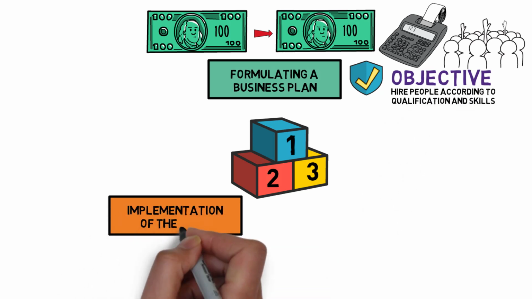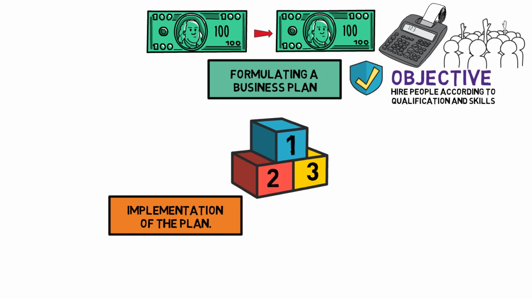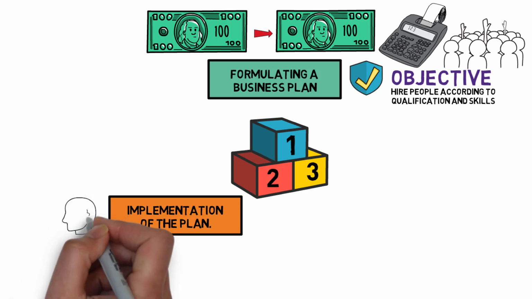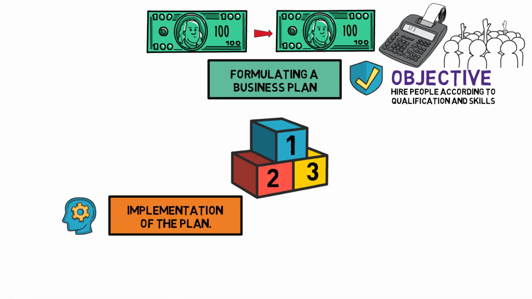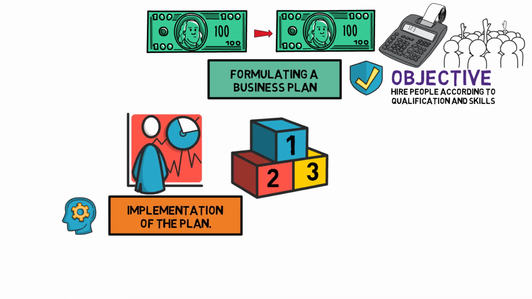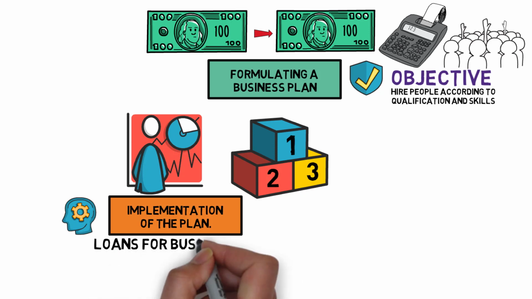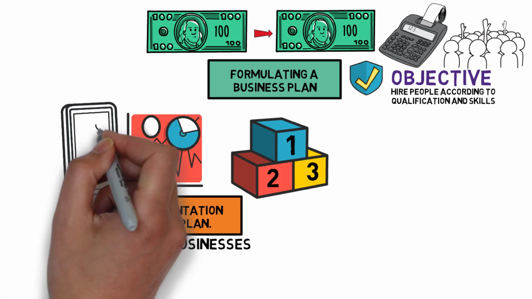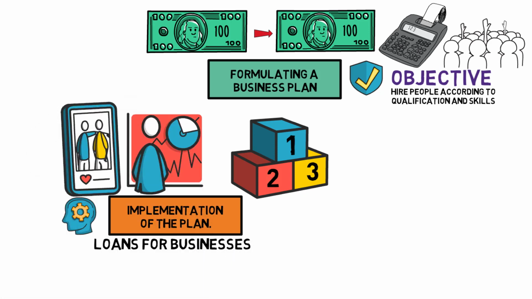Implementation of the plan. The business plans made initially should be implemented and all objectives set should be achieved. Financially, loans should be taken if self-financing is not possible. Most of the banks provide loans for businesses. It is easier to obtain loans for partnership ventures.